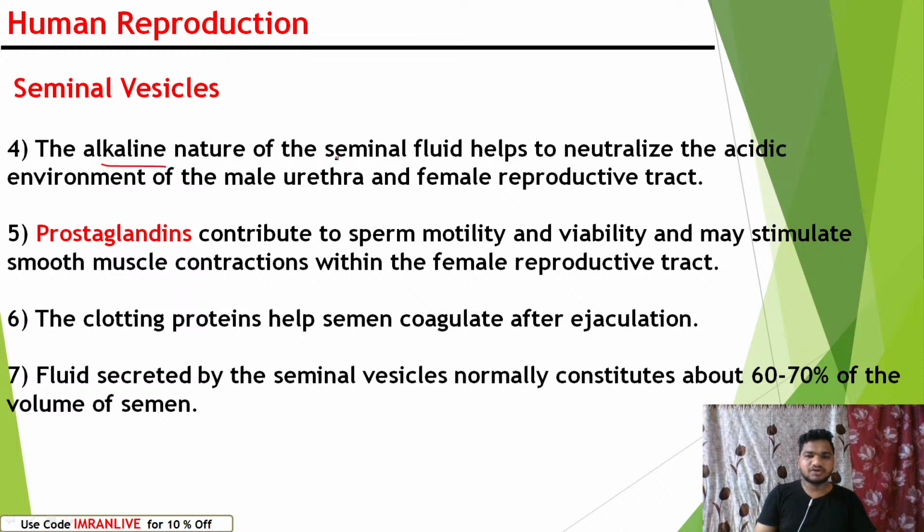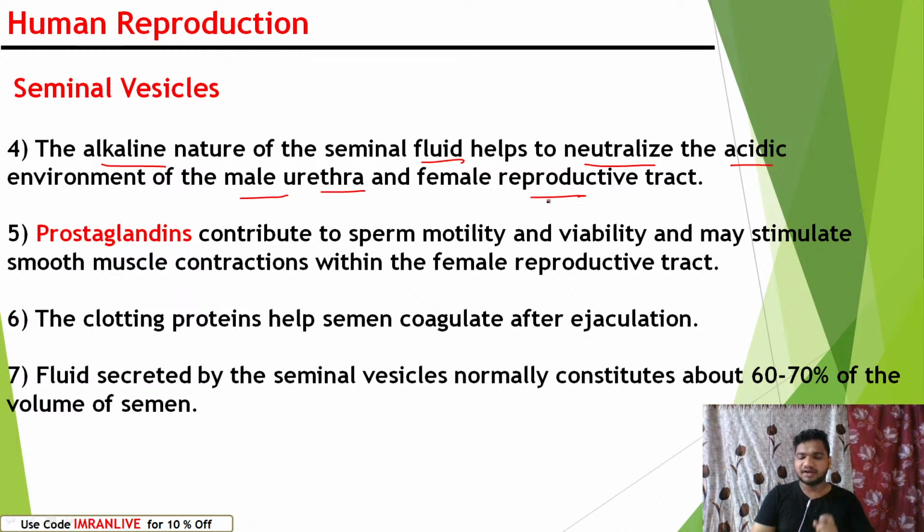The alkaline nature of the seminal fluid helps to neutralize the acidic environment of the male urethra and female reproductive tract. Do you know the female reproductive tract contains various bacteria that secrete acidity? The acidity helps prevent different kinds of bacteria from entering from outside. So it helps a lot. But it is also very dangerous when the sperms enter the female reproductive tract, as there is a high possibility of the sperms being killed by the acidic nature.